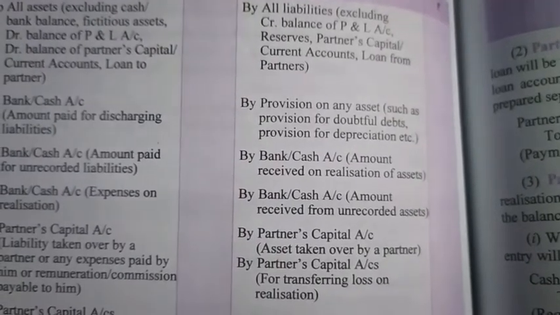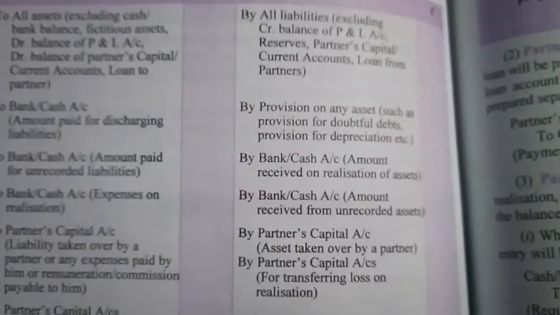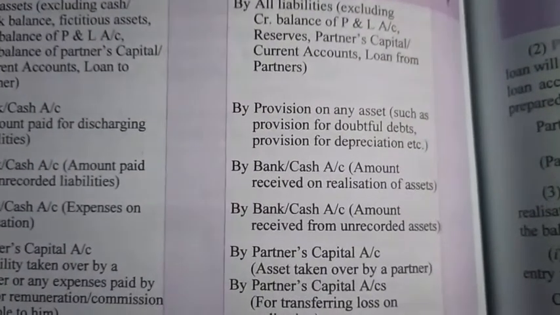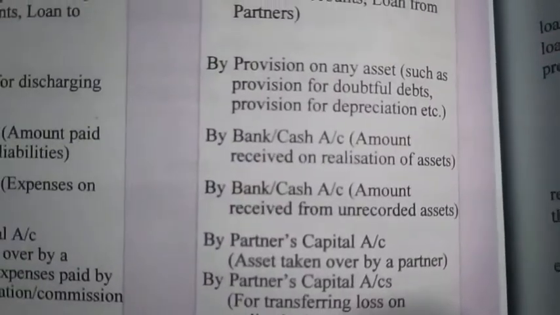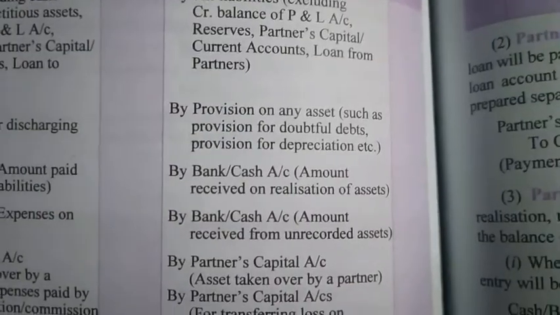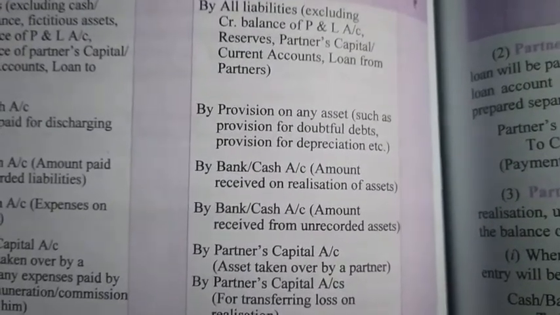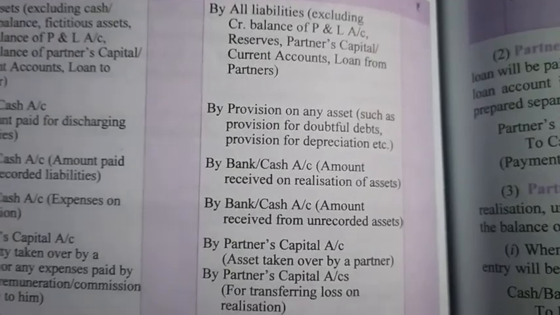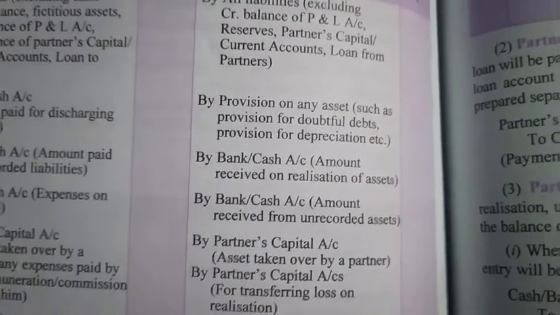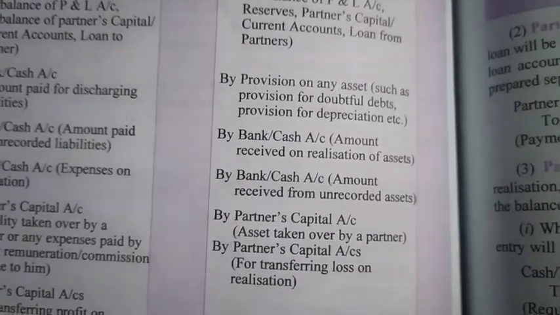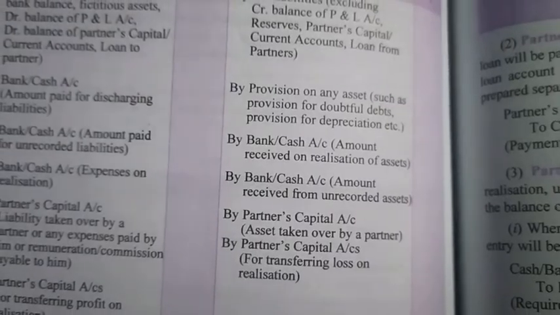Similarly, if there is any unrecorded asset which was not recorded on the asset side of the balance sheet and now it was sold, its treatment will also be shown on the credit side of realization account. And if any asset is taken by any partner, then we have to mention his name on the credit side of the realization account as by XYZ capital account, and we have to mention the name of the asset taken over by him.